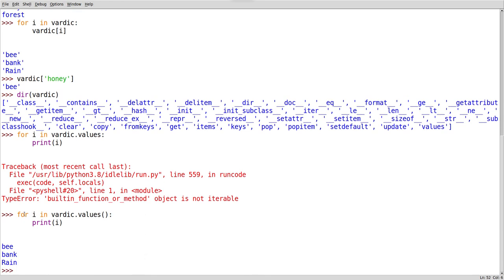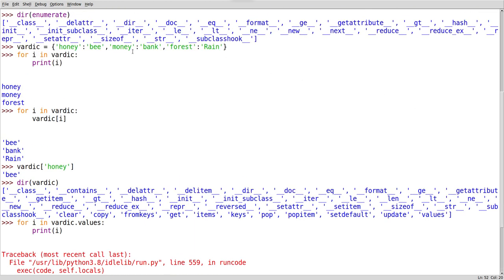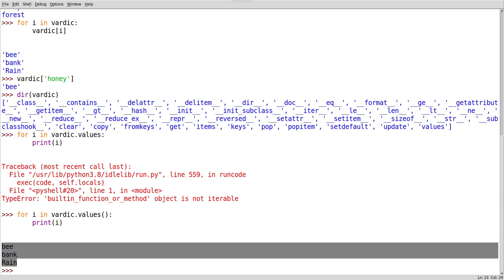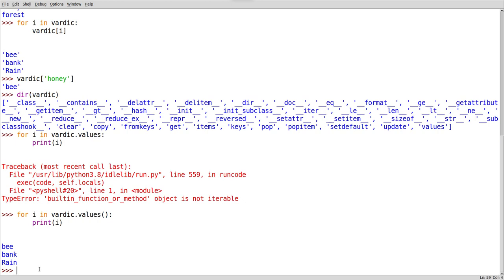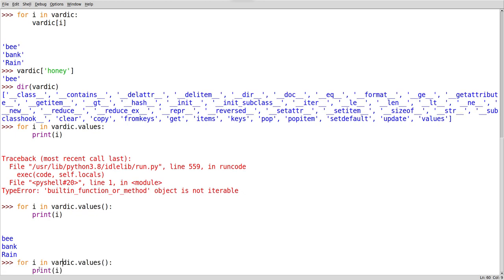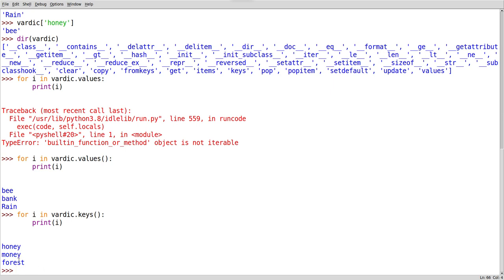See here. Now for i in var dic dot values, that means I asked the var dictionary, using a method, to give all the values out of it. These are the values, these are the keys. When I told it to give all the values, it printed them like this. Now again I will put here keys. See here, keys is there. Now it will print the first values: honey, money, forest. These are the keys.